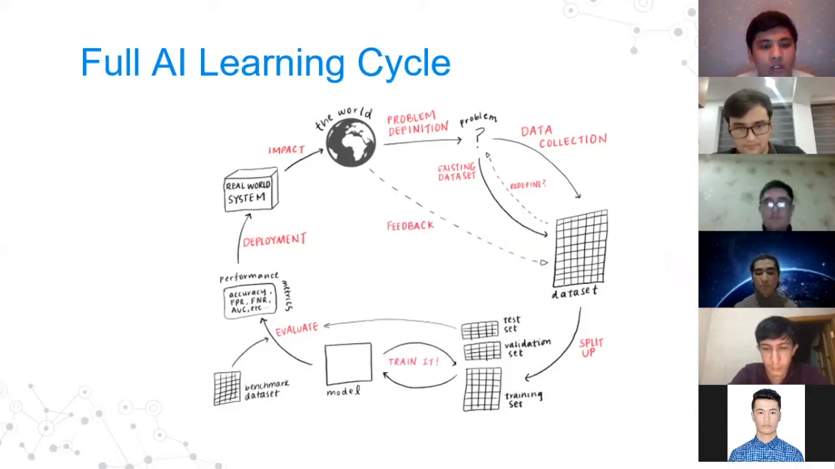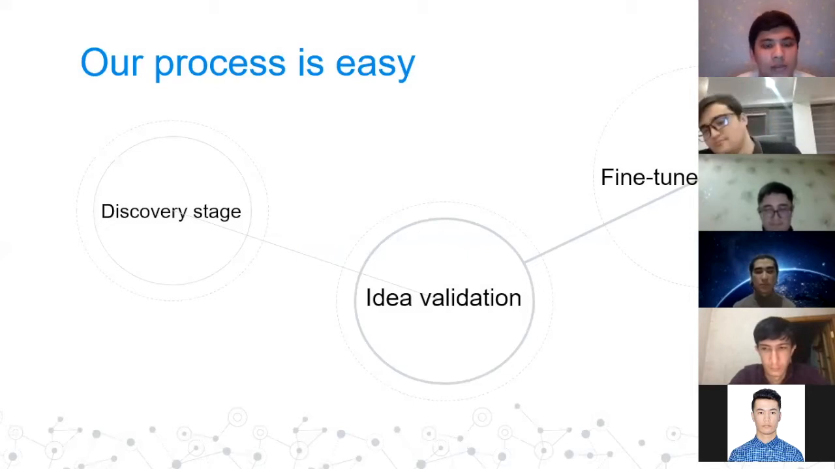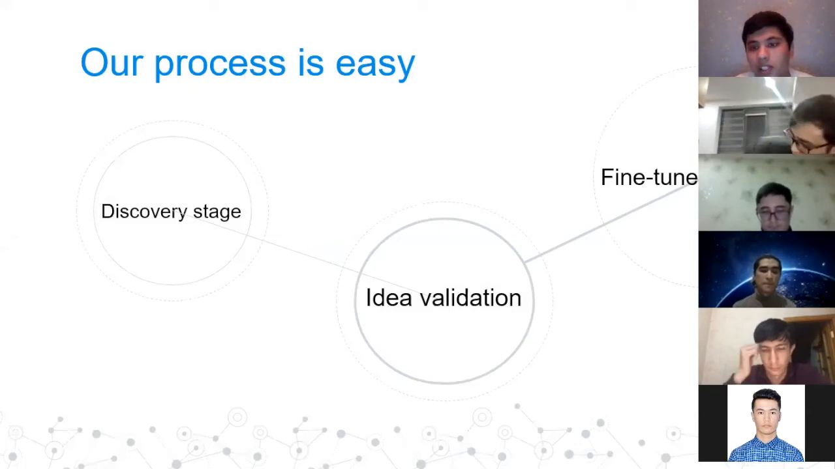After that, we are going to deploy our application into the real world and get feedback from our users and improve it. So these are the 3 main stages of our process. The first one is discovery. In the discovery stage, we are going to find our problem and all of the important algorithms that we can utilize in this stage. And the second one is idea validation, where we can validate our idea by getting feedback and arguments from our users. And the third one is fine-tuning the model.